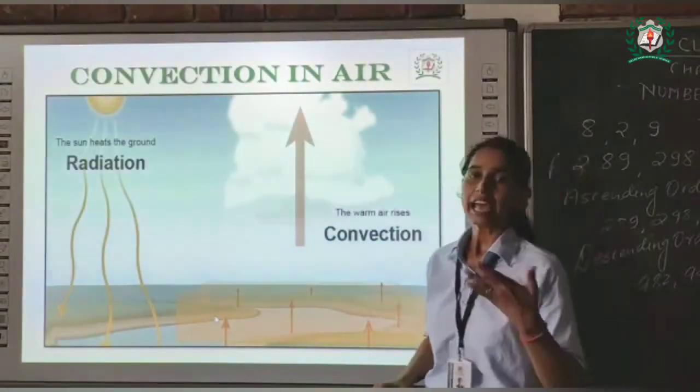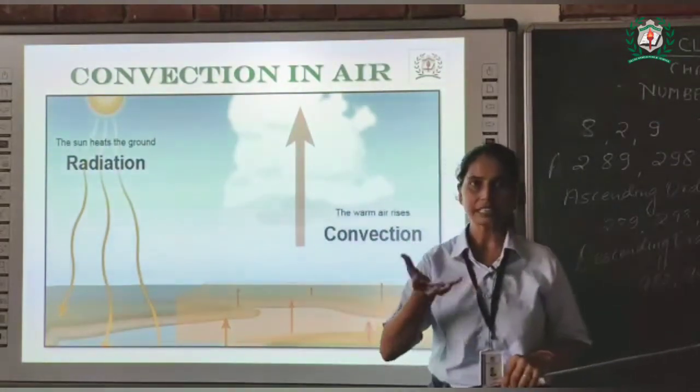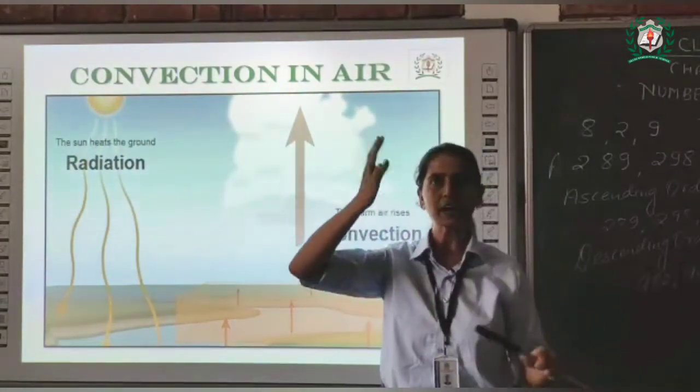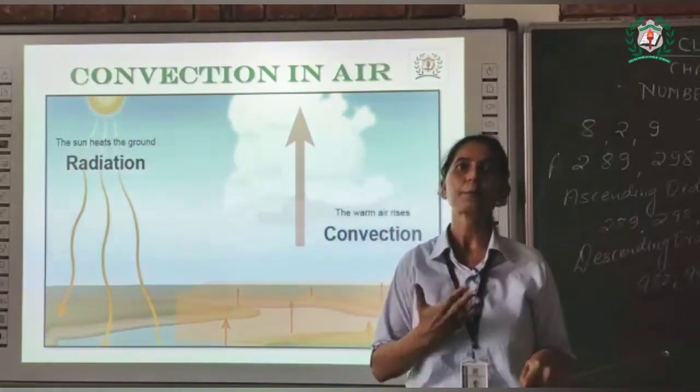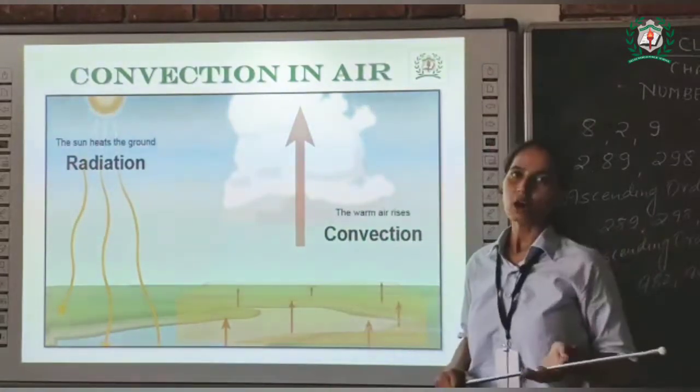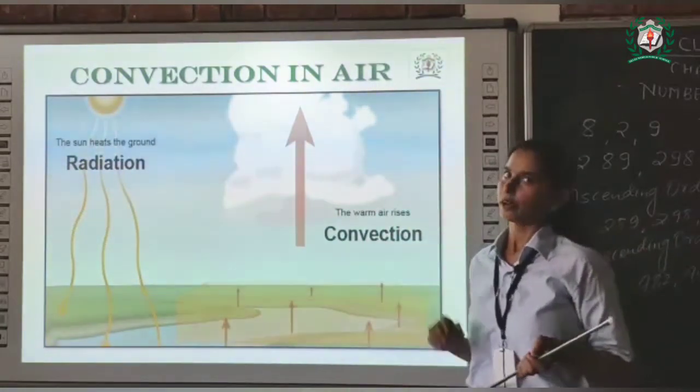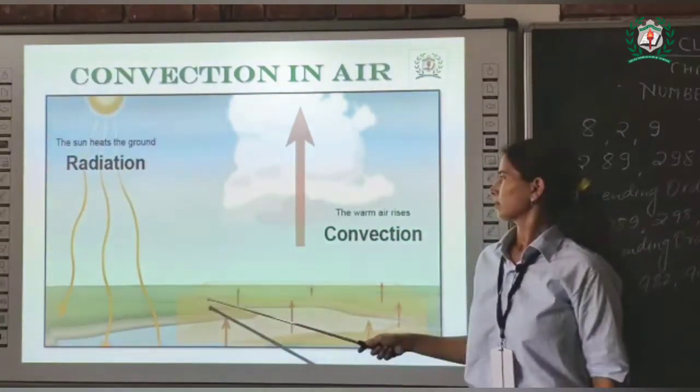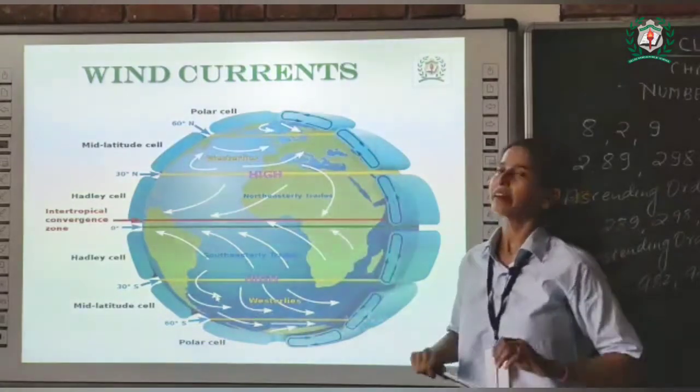Convection in air. As you know, when air is heated, it rises up and cool air takes its place or fills its space. This is how convection in air occurs.